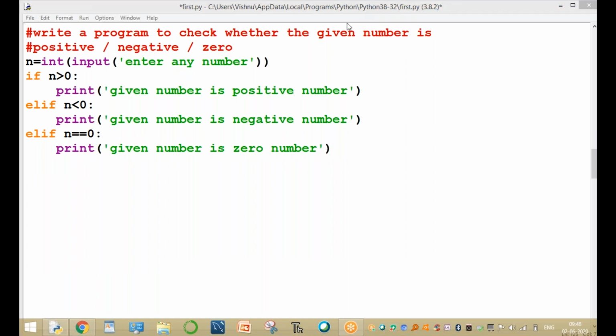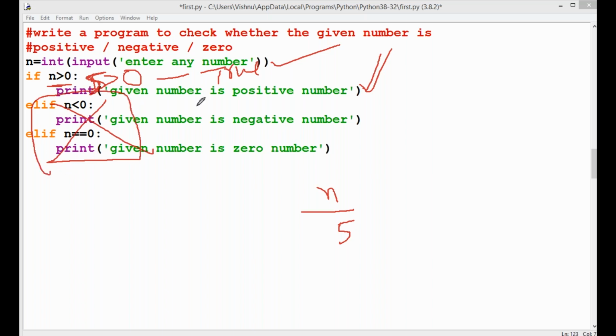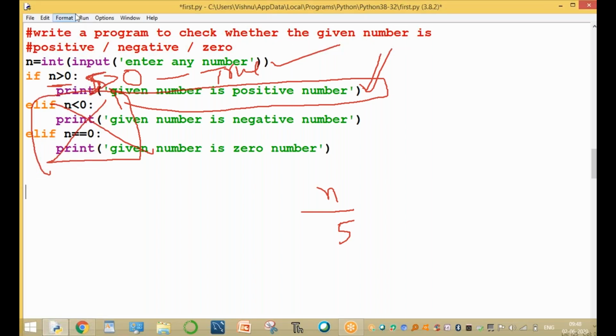Now let's check the condition. For example, assume this is the n value. Here enter the n value, for example 5. The first condition: 5 is greater than 0. This condition returns true or false? 5 is greater than 0 returns true. Then immediately execute the corresponding block. The remaining elif statements are not executed. Now the output is: given number is positive number. This is the output. Okay, check it.